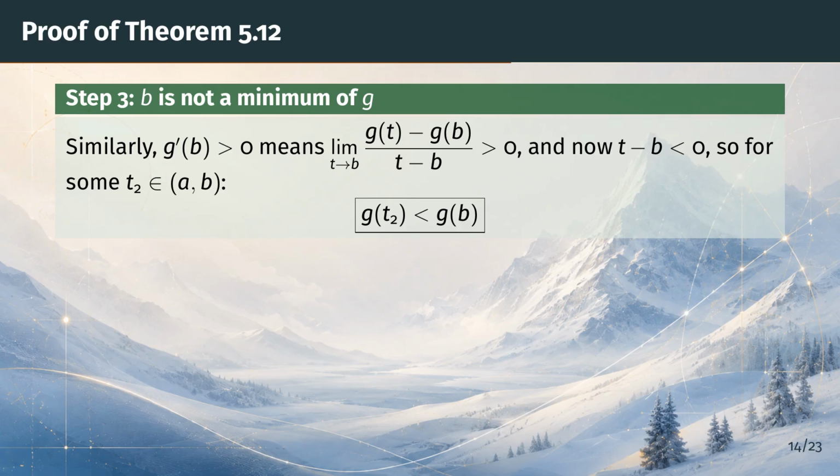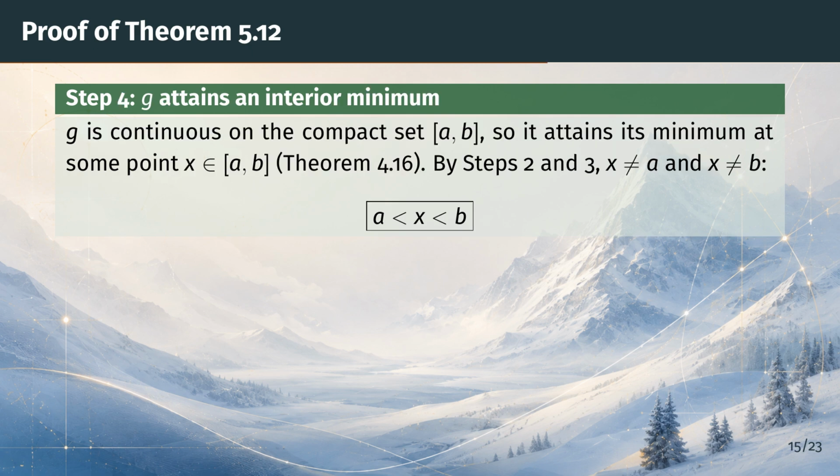So neither endpoint achieves the smallest value of g. Now compactness enters. Step 4. The function g is differentiable, hence continuous, and the closed interval from a to b is compact. Recall theorem Darboux 16. A continuous real function on a compact set attains its minimum. So there is a point x in the interval where g is smallest. Could that point be an endpoint? No. Step 2 gave us a value of g strictly below g of a, and step 3 gave one strictly below g of b.